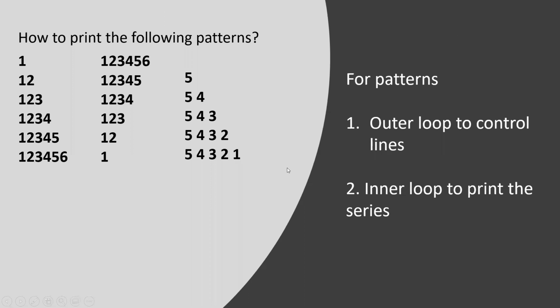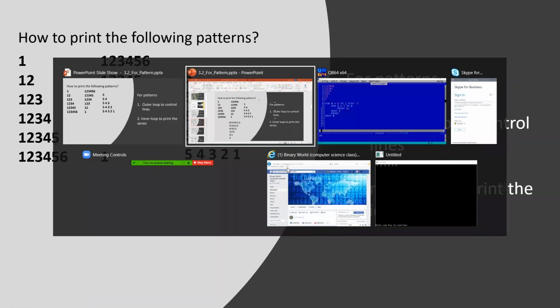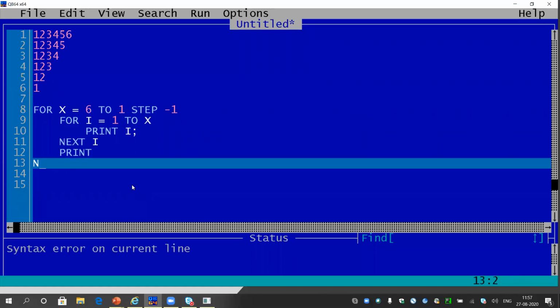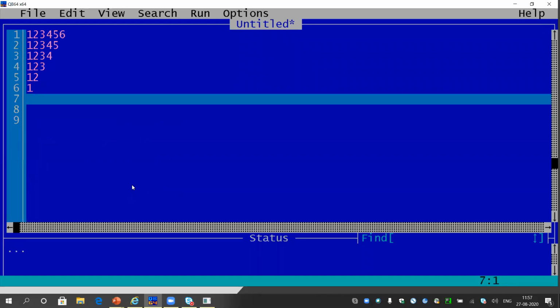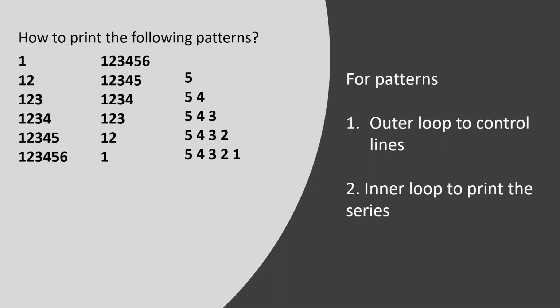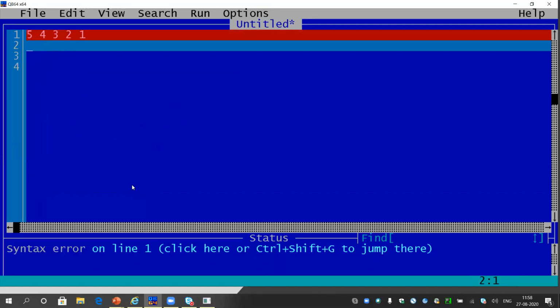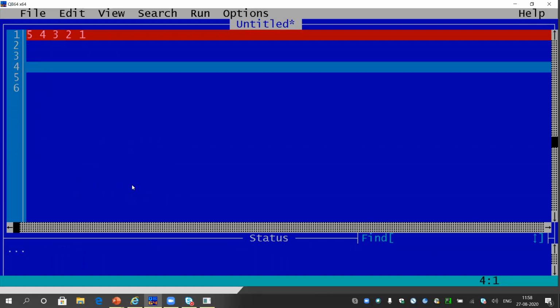Okay, now it is corrected. So 5, 4, 3, 2. So let me go to the program now again. I will choose the maximum line. What is written in the maximum line? It is 5, 4, 3, 2, 1. So I will try to print this series 5, 4, 3, 2, 1.